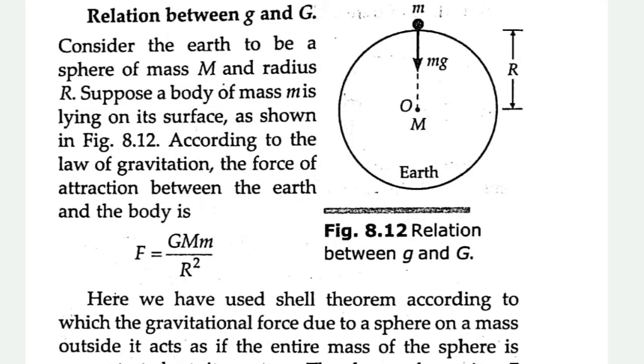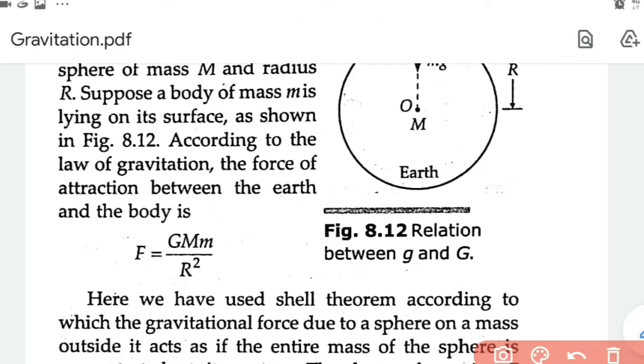Before coming to the variation in the value of g, let's obtain an expression for acceleration due to gravity. For that, we consider an object of mass small m kept on the surface of Earth.